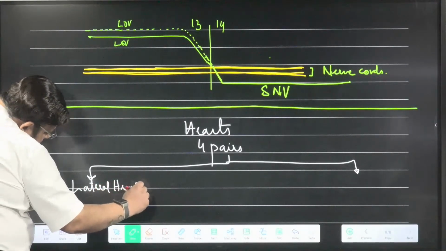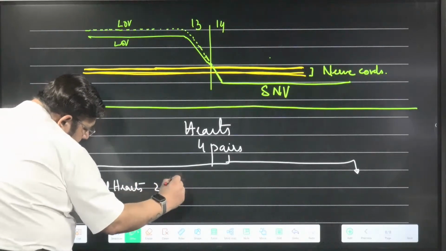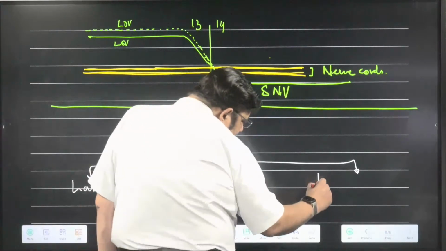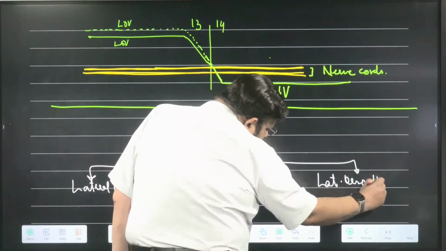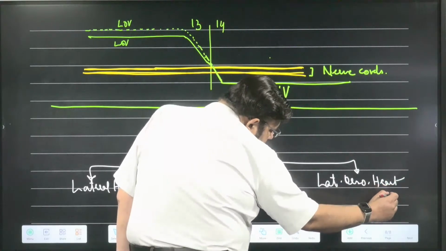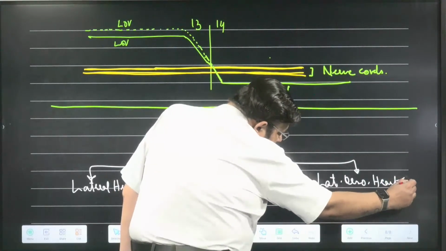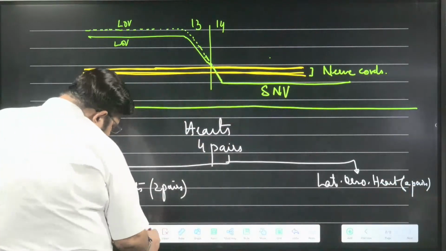There are two pairs. Okay. So two pairs, and the other pair is lateral esophageal hearts. They are also two pairs. Let us learn the number.